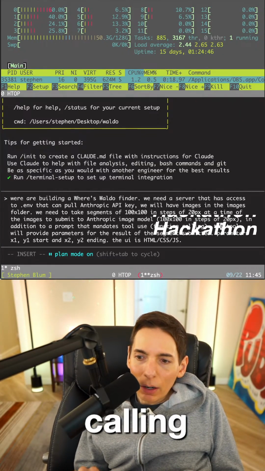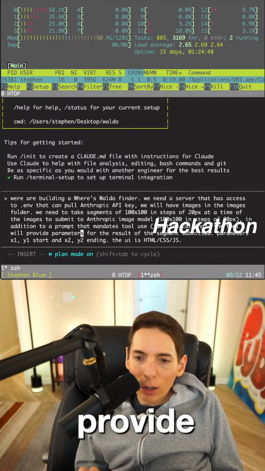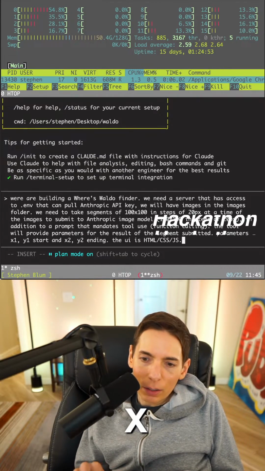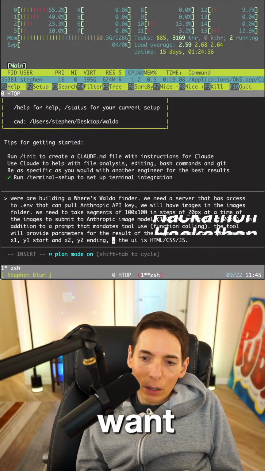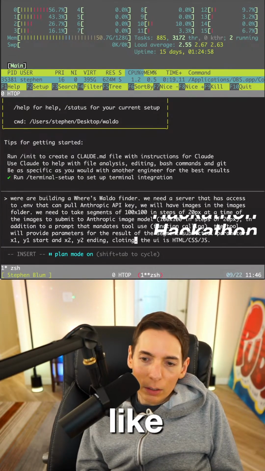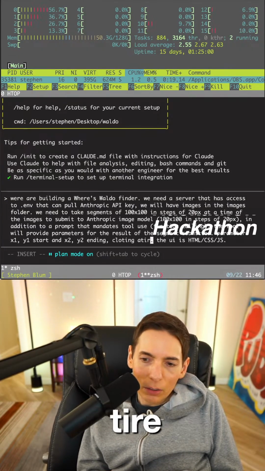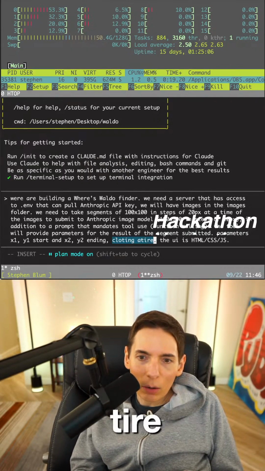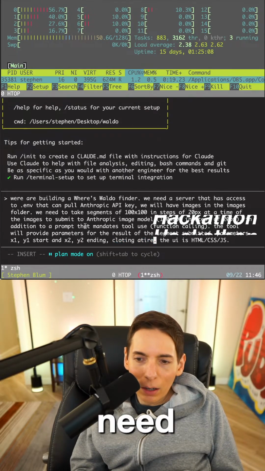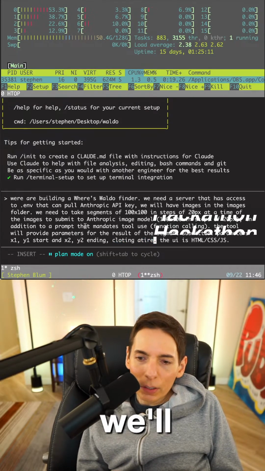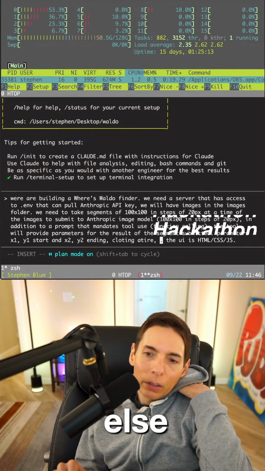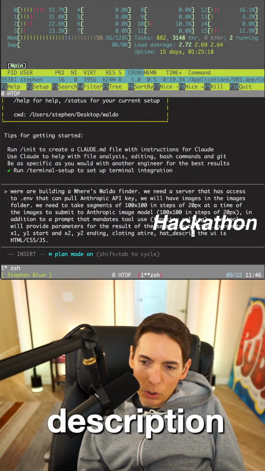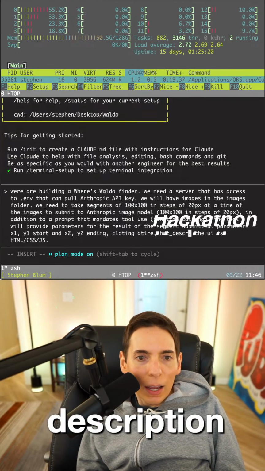Function calling. All right. The tool will provide parameters for the results of the segments submitted. Parameters will be X and Y. And then we also want more details like clothing attire. Like clothing. Clothing attire. What else? Let's see. Hat description. Glasses description.